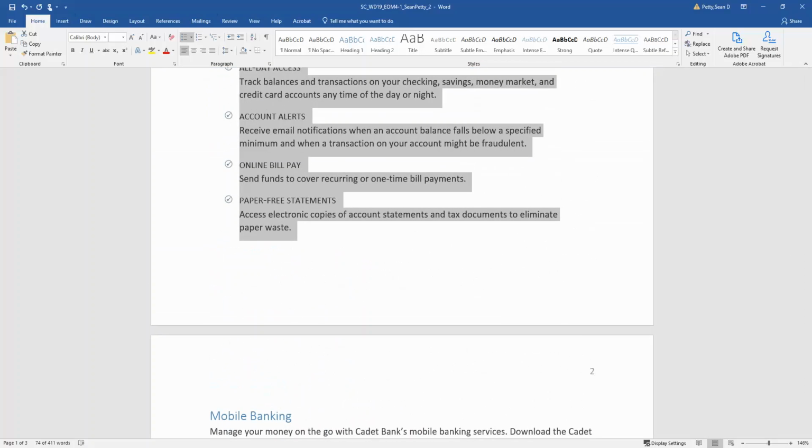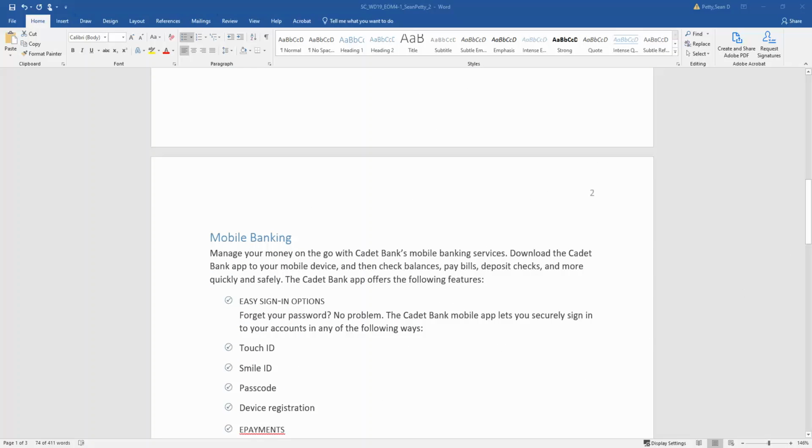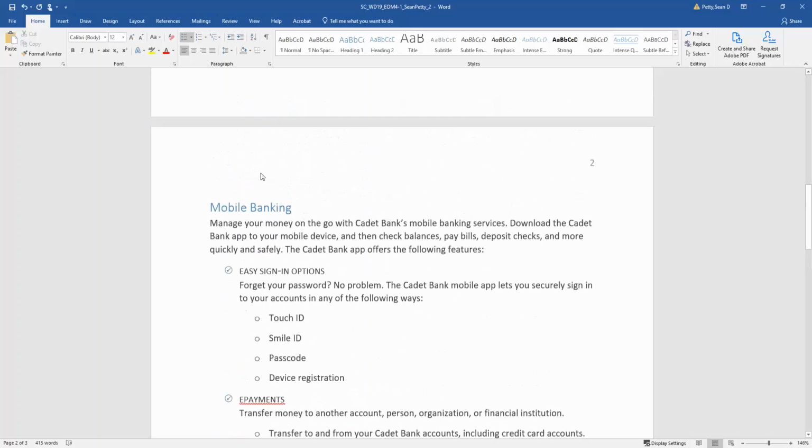Okay, so for the next step, it says on page 2, so we're going to go to page 2, increase the indent of the 4 list items beginning with Touch ID, right down here, and ending with device registration. Suppose I really want these items to be underneath this bullet. If I come over here to increase indent and do this, you'll notice this is increased and the bullet changes. So it becomes a different bullet. Now we have easy sign in options, e-payments, and the correct bullet organization there as well.